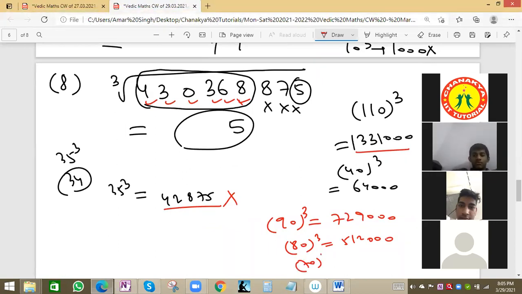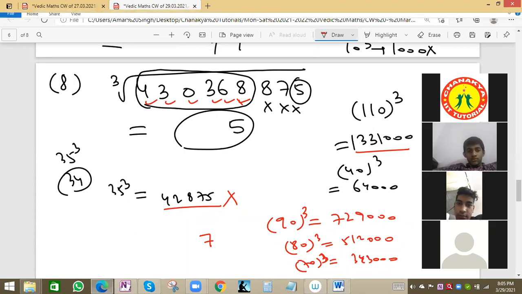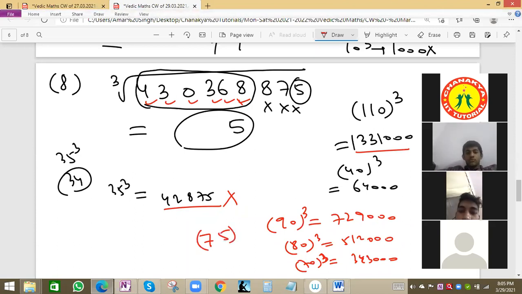We can take 70 cube. Just write 343,000. So 343,000 will also be more. So between 70 and 80 this value will come. So 70, 80, we can take 75 as the middle value, because 43, 51 and 34.